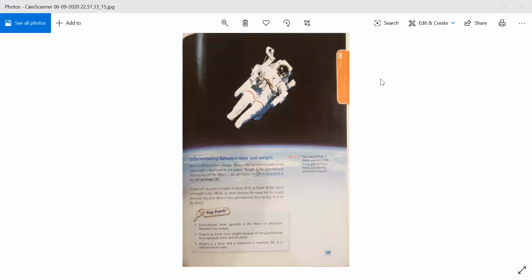Beta, if we want to know the difference between mass and weight, mass is obviously different from weight. And what is weight? Weight is the gravitational force which is acting on the object.